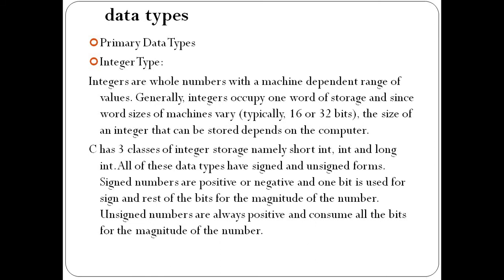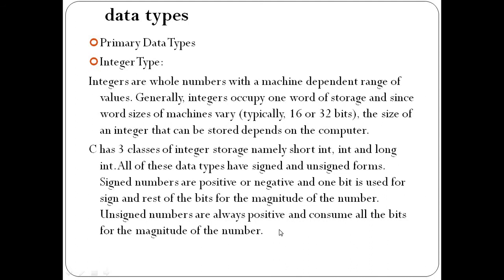So along with this integer data type, we can use the 4 shorthand prefixes, that is nothing but short, long, signed and unsigned. All of these data types have signed and unsigned forms. Signed numbers represent positive and negative, and require 1 bit for the sign and the rest of the bits for the number. But unsigned are always positive and consume all the bits for the number.